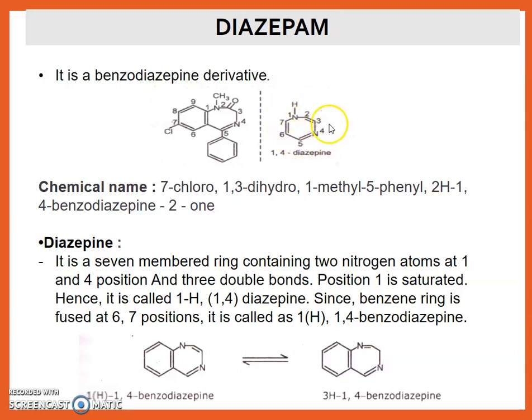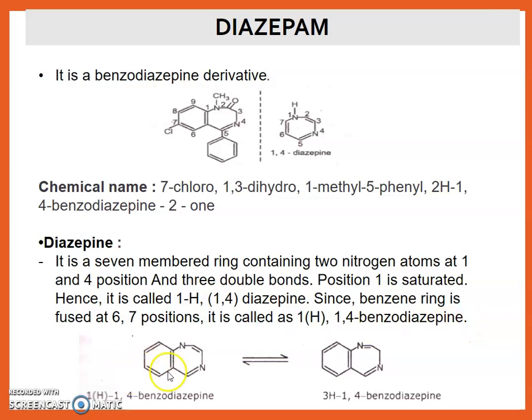This is the structure of diazepine, that is 1,4-diazepine. It is a 7-membered ring containing 2 nitrogen atoms at 1 and 4 position and 3 double bonds. Position 1 is saturated, hence it is called 1H-1,4-diazepine. Since the benzene ring is fused at 6 and 7 position, it is called 1H-1,4-benzodiazepine.